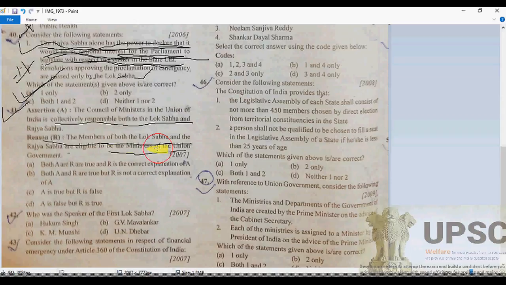Both are going to be correct, and there should be no doubt, of course, but it is not a correct explanation of A.